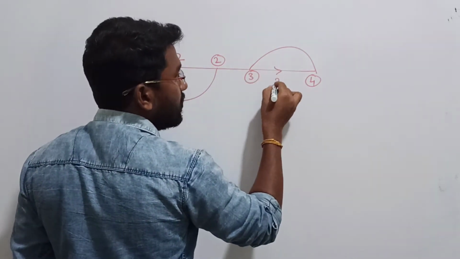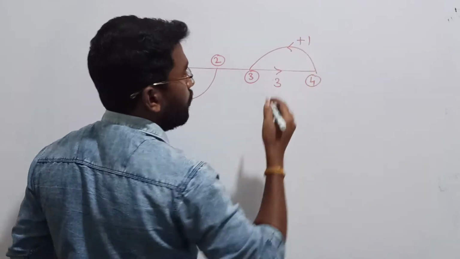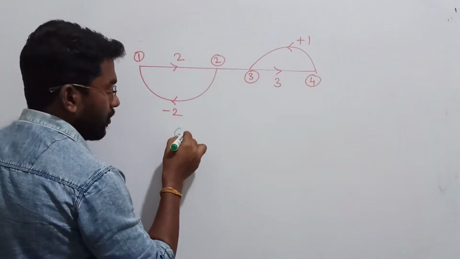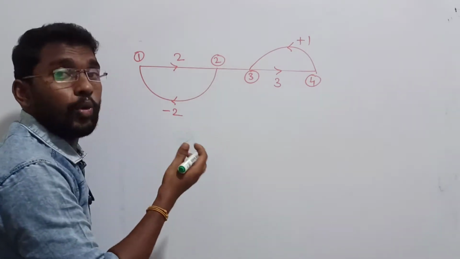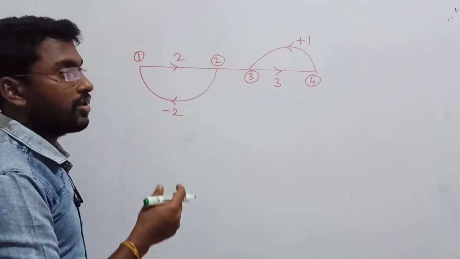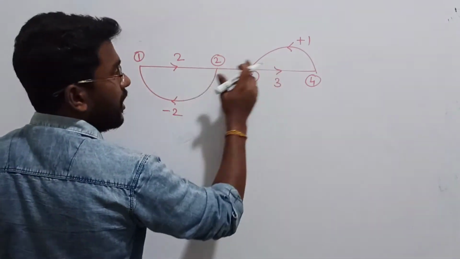Here the gain value is given as 3, here it is given as plus 1. Something will be given. Now the question is the gain product of two non-touching loops. There are two loops, and they are not touching each other.